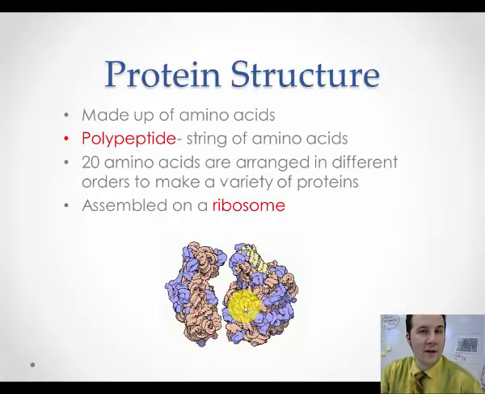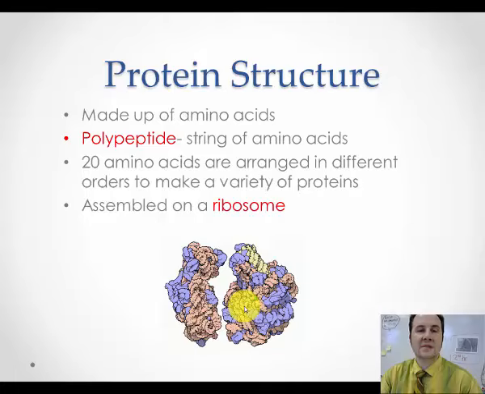All right, we have to go all the way back to Plumpy-Nut, which is in semester 1, that awesome project that we all did. We have to talk about proteins and their structure. The monomer, the simplest unit of a protein, is called an amino acid. A long chain of amino acids comes together to make a protein. A polypeptide is what we call that long string of amino acids. And remember, just break that word down. If you see the word poly, that means many. And peptide is the type of bond that we have between amino acids. We'll talk more about that in class.